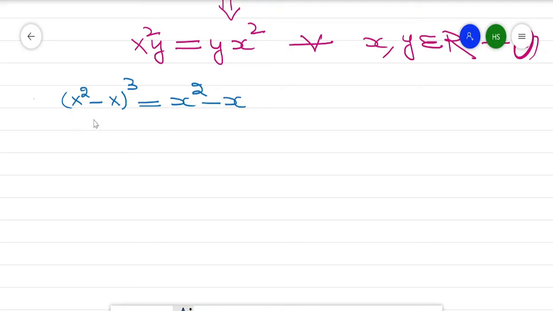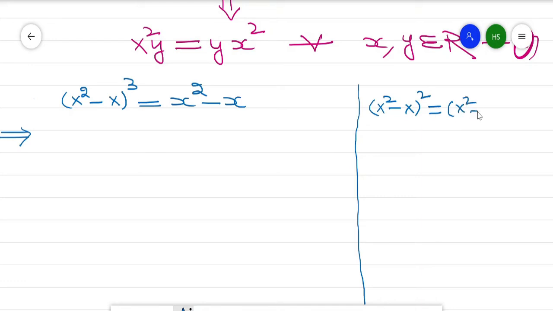Now simplify this term: x² minus x raised to power 2 is x² minus x into x² minus x.